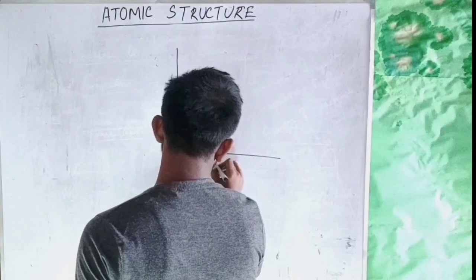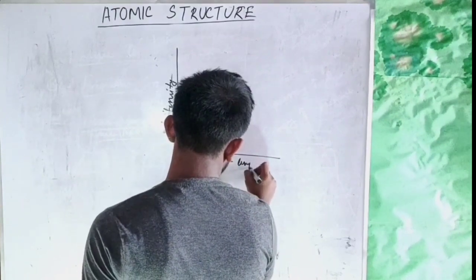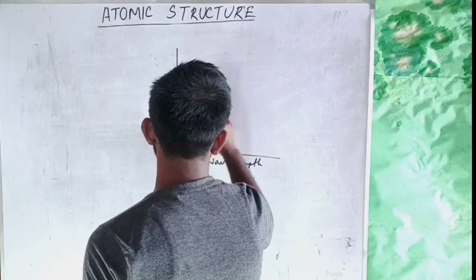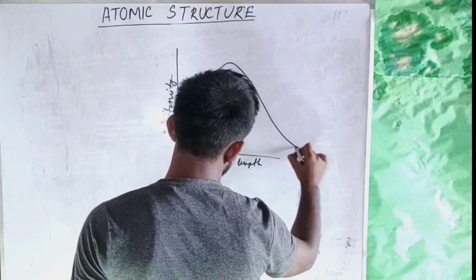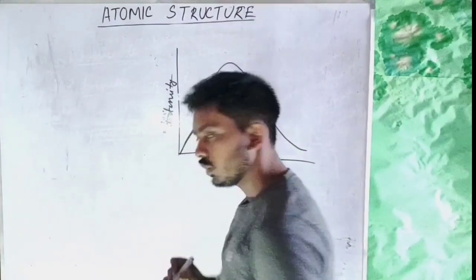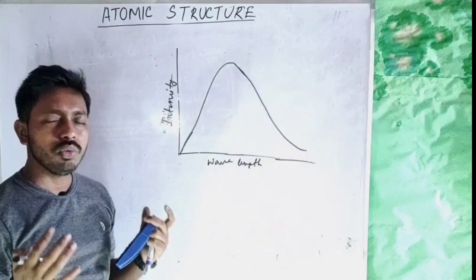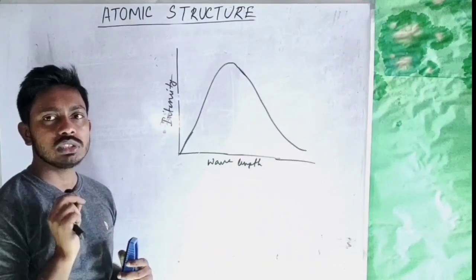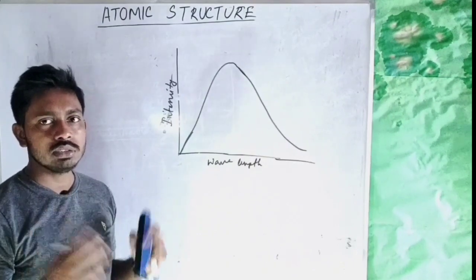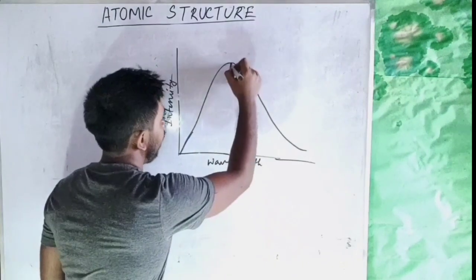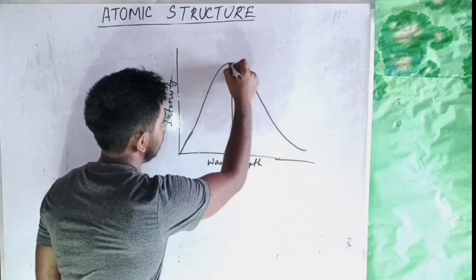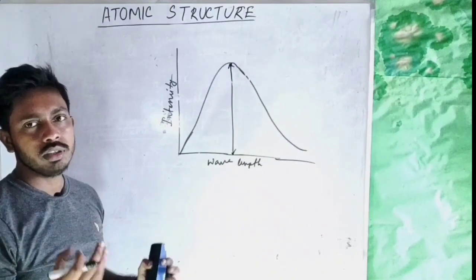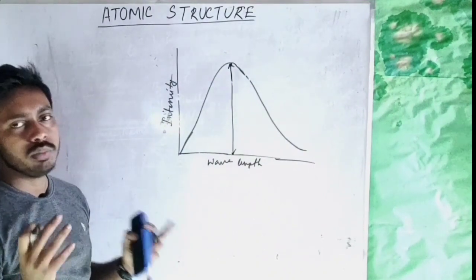Intensity against wavelength. What we can see from this graph is that in blackbody radiation, a certain wavelength has maximum intensity, and radiation at wavelengths lower or higher than that has much lower intensity.